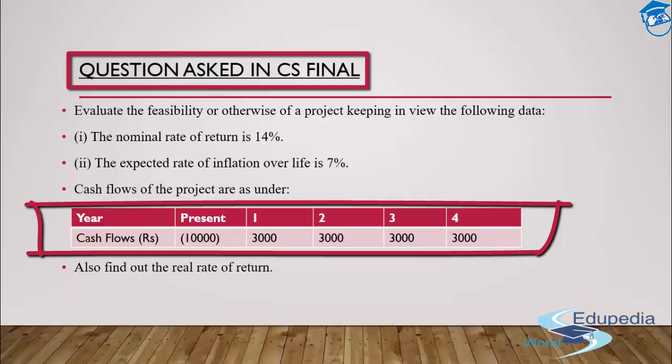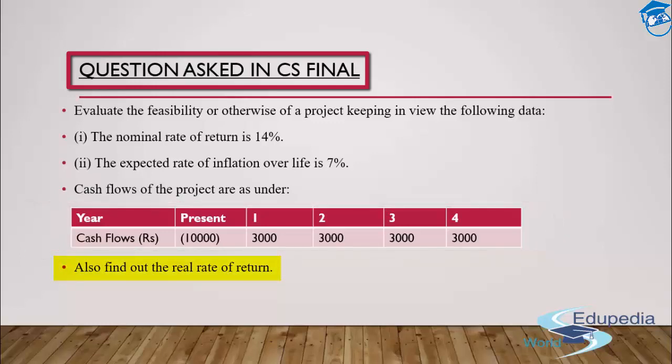I'm supposed to find out the real rate of return. First of all, I need to check whether I should go ahead with the project or not. And second, what will be my real rate of return? Without going into the solution, it's a very basic question which has been asked in the CS final examination. Let's understand it here itself, and then the solution will be a very simple task.